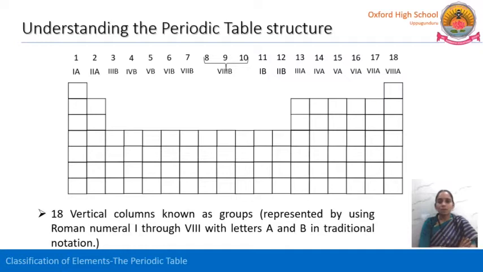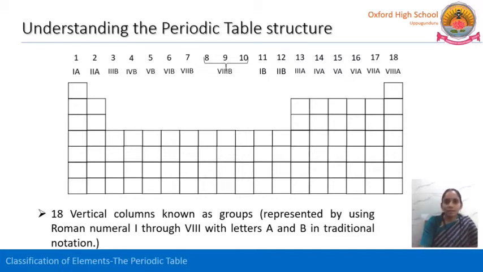So the modern periodic table consists of 18 groups, also represented with Roman numerals 1 through 8 with the same traditional notation A and B. The first group means first A group elements, second means second A group elements, and again we move on to 13: 13 means 3A, 14 means 4A, 15 means 5A, 16 means 6A, 17 means 7A, 18 means 8A. All these belong to A group.